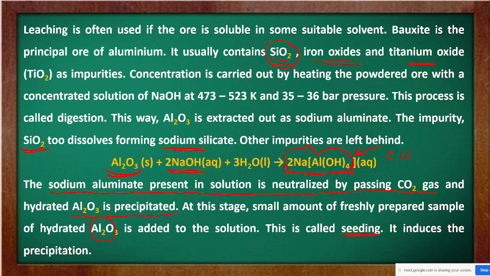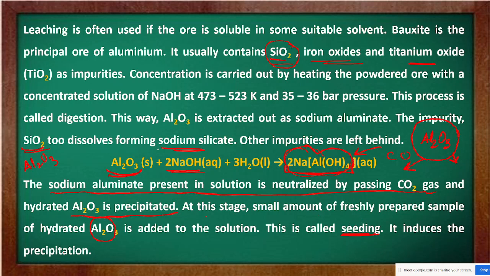When this sodium aluminate compound is treated with CO2 gas, then Al2O3 starts precipitating out, meaning Al2O3 starts forming. To increase the formation, pure Al2O3 is added separately, and this process is known as seeding.